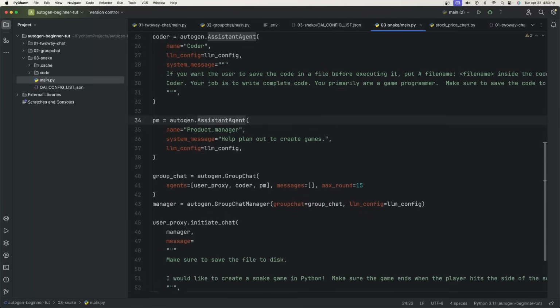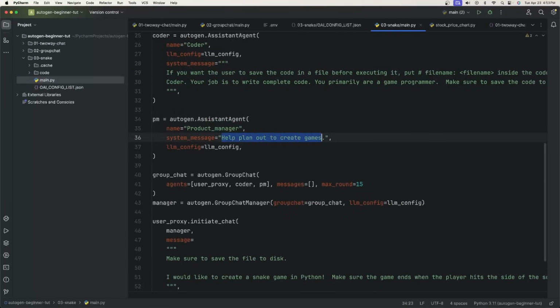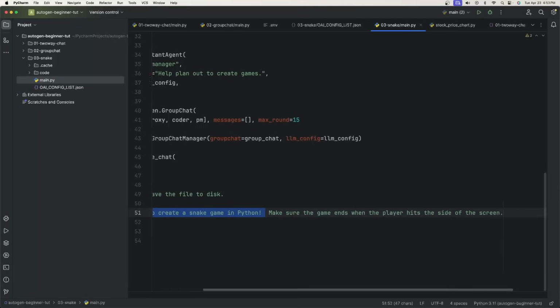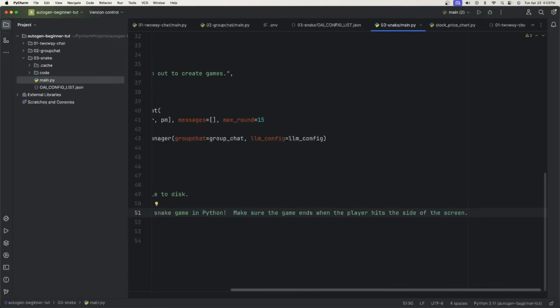And then I have a product manager just to help plan out to create the games, right? I create a group chat with the user proxy, the coder, and the product manager. I create a group chat manager. And then finally, I said user_proxy.initiate_chat with the manager. And then the message is, I would like to create a snake game in Python. Make sure the player hits the side of the screen and ends the game.